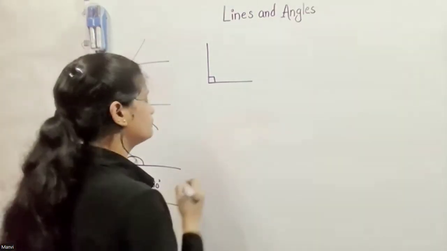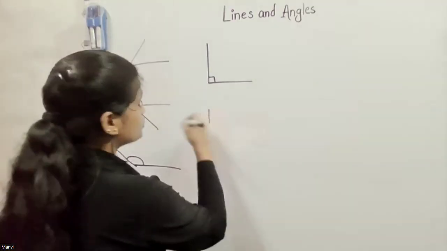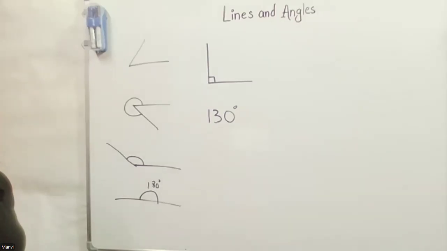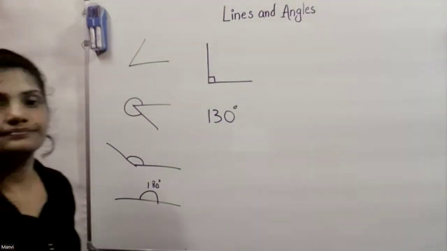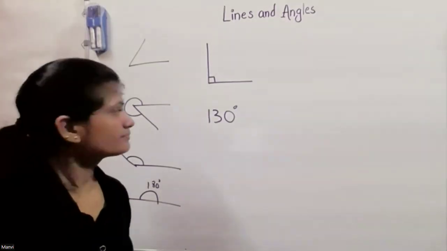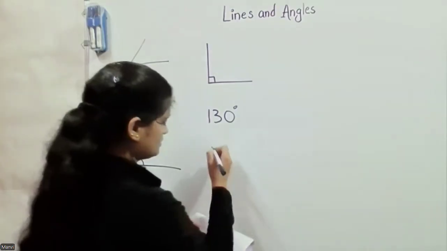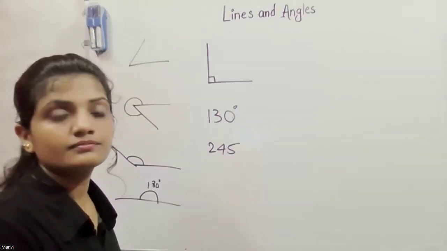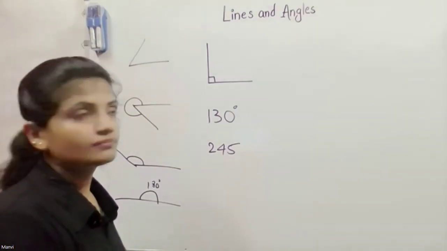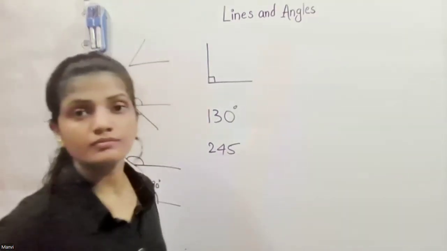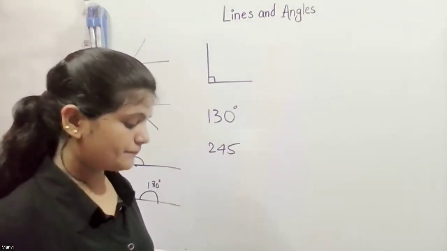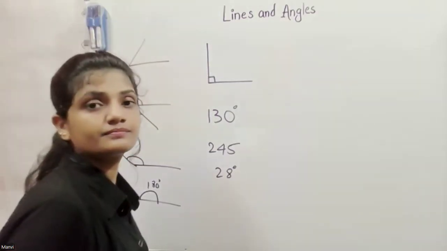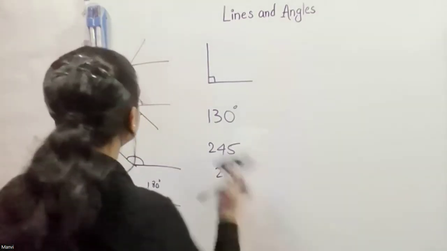If they give us a few values, like if the angle is 130 degrees, then is it acute, obtuse, right, or reflex? Will that be obtuse? If the value given is 245, is it a reflex angle? Yeah. If the angle is 28 degrees, acute angle. Very good.